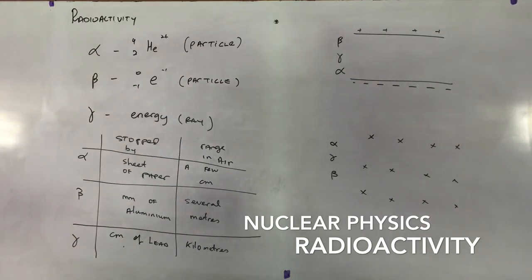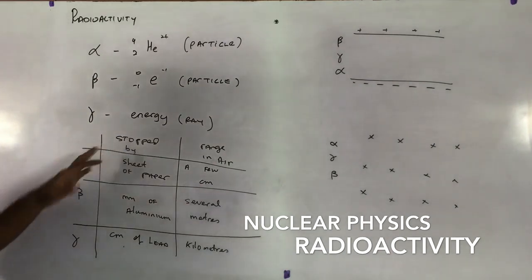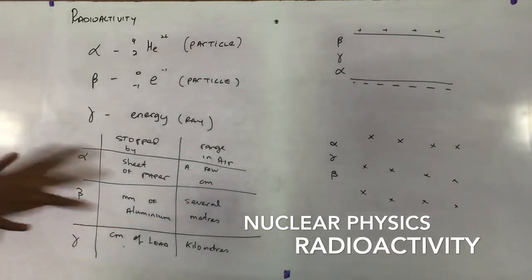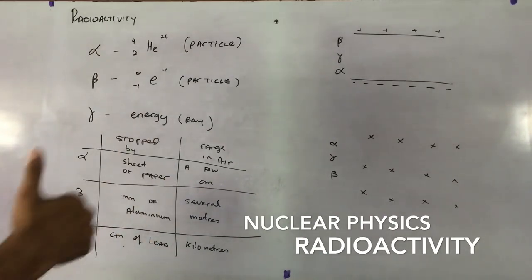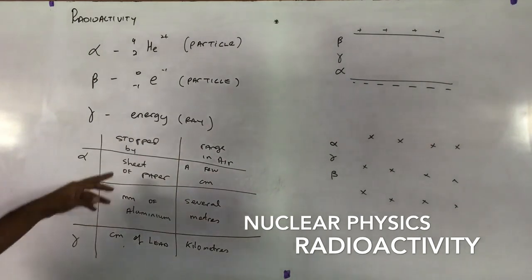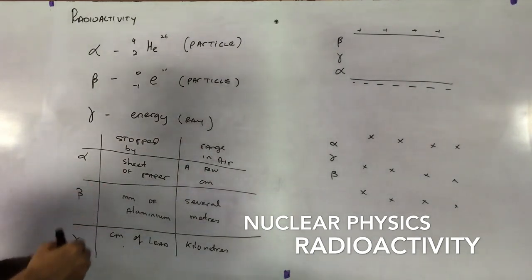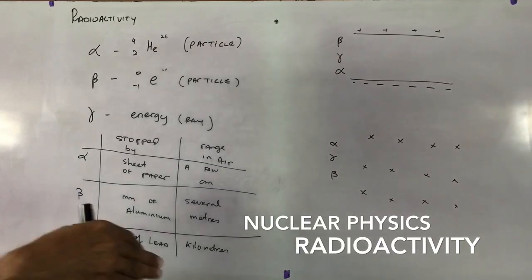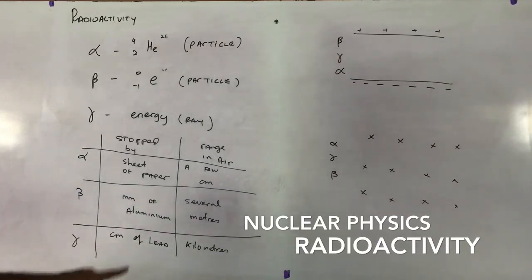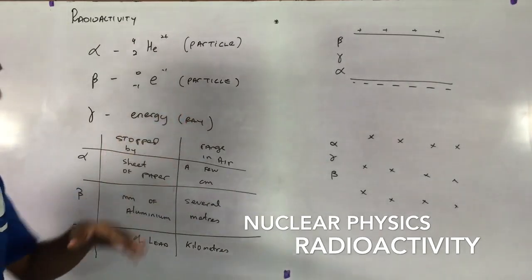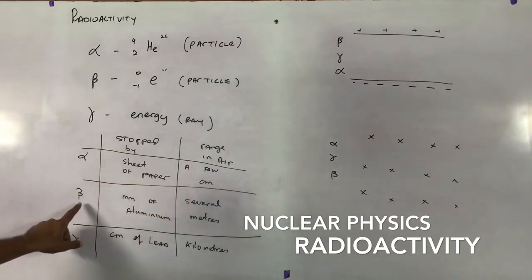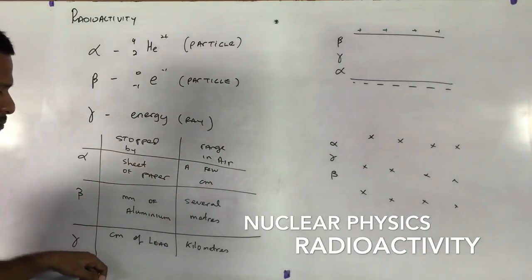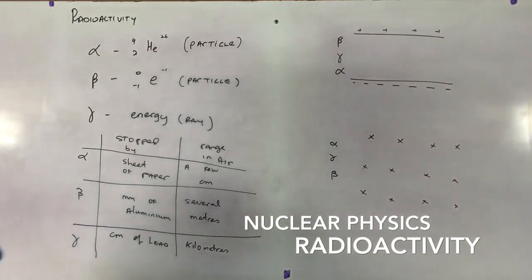And about the alpha, beta, and gamma, the alpha particle is stopped by a sheet of paper. So if we have an alpha particle and a sheet of paper is placed in front, the alpha particle will not be able to penetrate the sheet of paper. Beta is stopped by aluminum, and gamma, which is the most penetrative, can be stopped by a few centimeters of lead. How far will they travel in air if there is nothing to stop them? Alpha will travel a few centimeters, beta will travel a few meters, and gamma will travel a few kilometers.